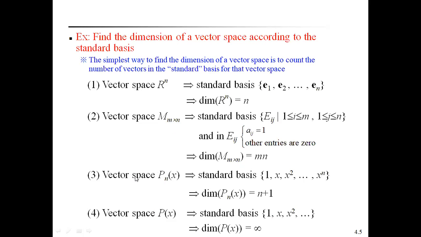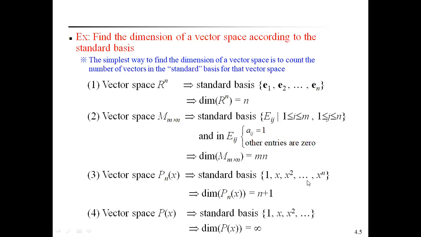Coming to the other example, third example, vector space Pn(x). Pn(x) means polynomial vector space. What is the standard basis of a polynomial space? 1, x, x square, and so on, x power n. So here see the standard basis of the polynomial vector space.